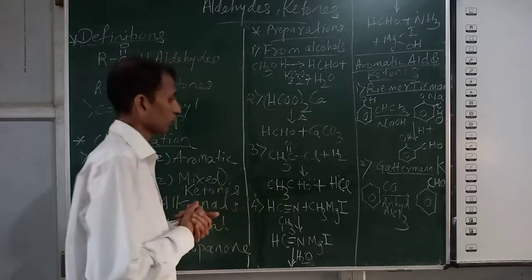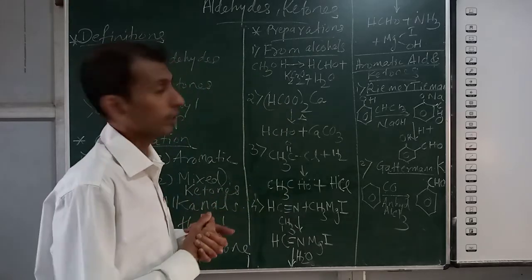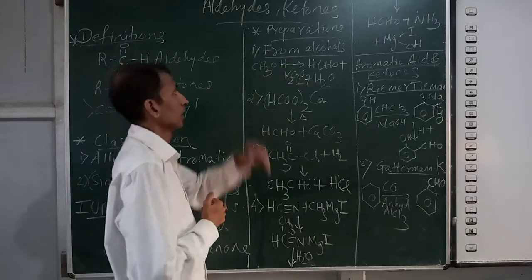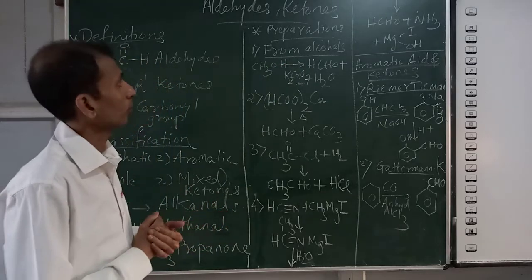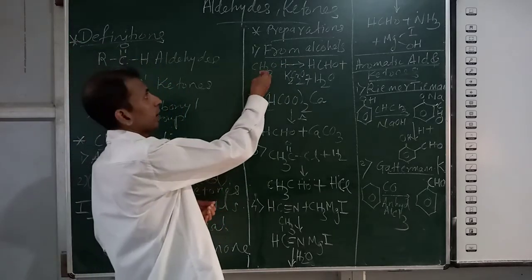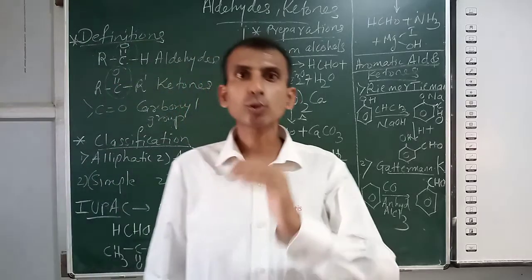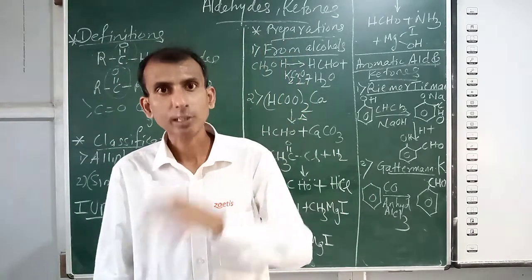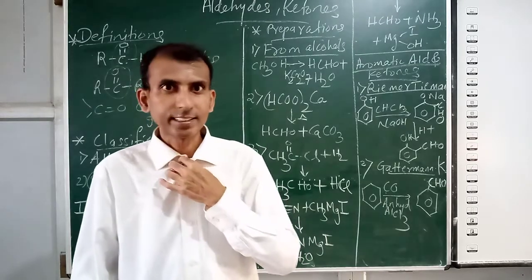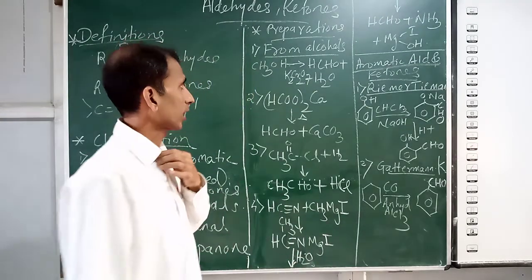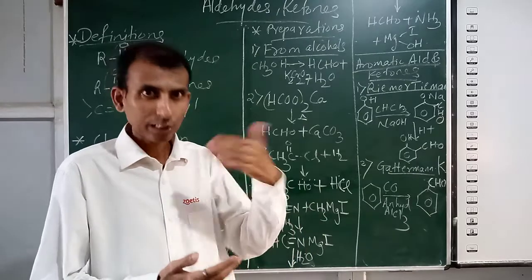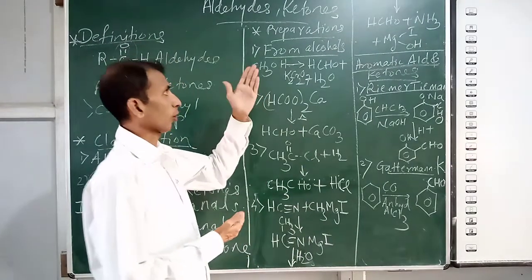Preparation of aldehydes and ketones. Very important. First method, from alcohols. Take a simple alcohol, methanol. Methanol in the presence of K2Cr2O7, potassium dichromate, which is an oxidizing agent, and this K2Cr2O7 will provide oxygen to methanol.